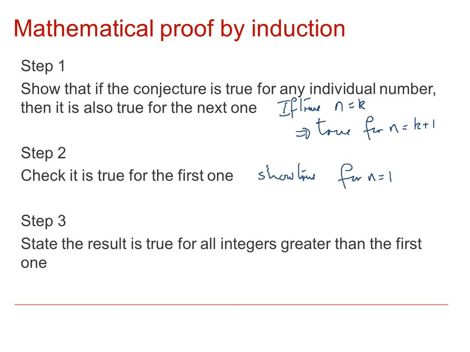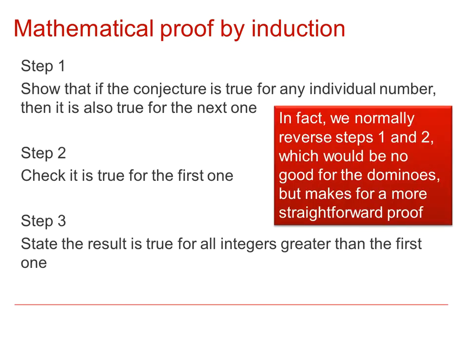Now when it comes to it in practice, we tend to change steps 1 and 2 round, so we usually do the n equal to 1 before we do what's called the inductive step, which is fine with the mathematical one. Of course it's not going to work with the dominoes. We've got to check that all of those dominoes are going to fall down first.